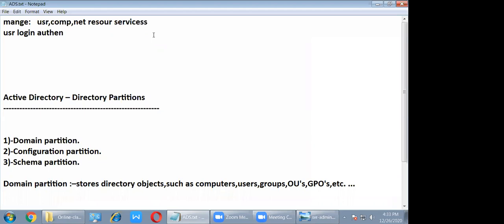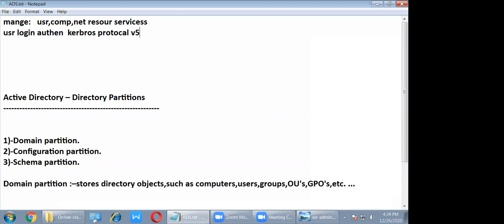And same like that, for user login authentication, Active Directory is not sitting at the door, not standing at the door asking which person is coming, which person is going. Active Directory does not check. So who will check? Kerberos protocol, version 5. It's like a security guard of the Active Directory, but we can say control protocol, Kerberos protocol.